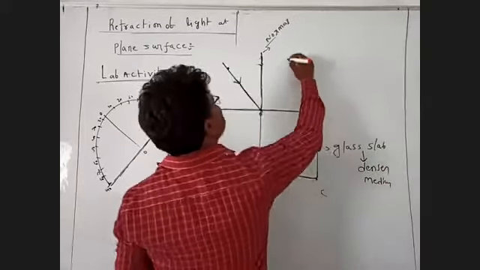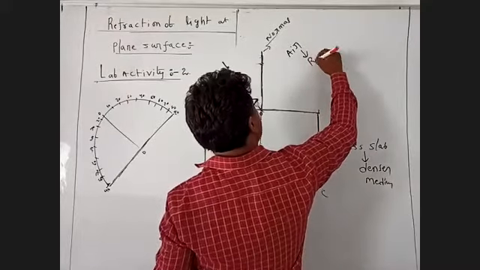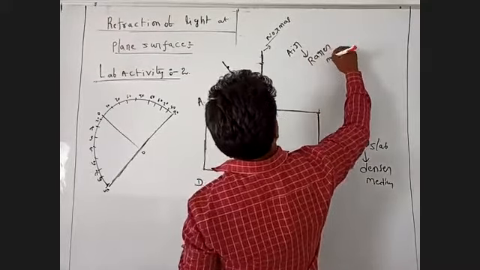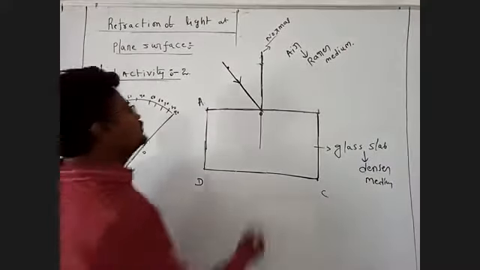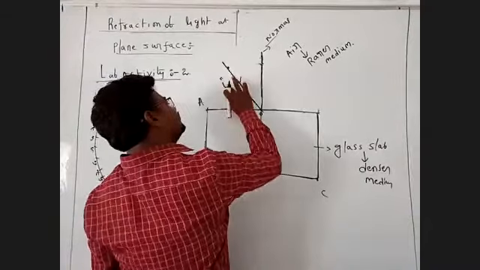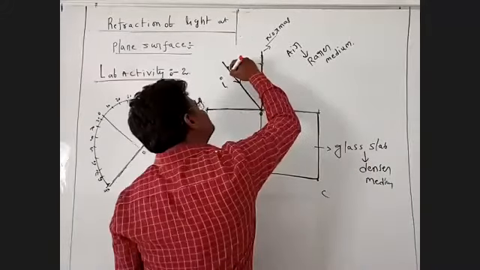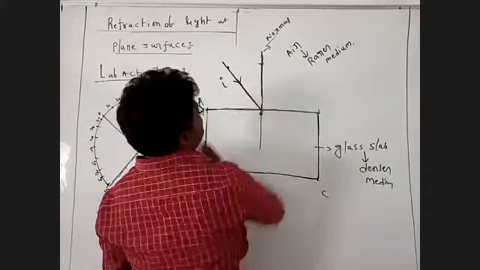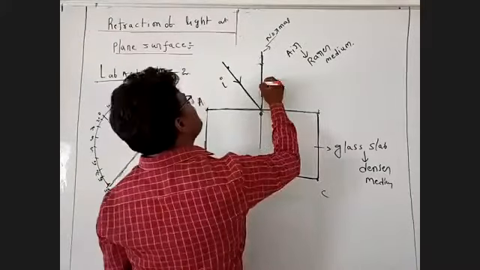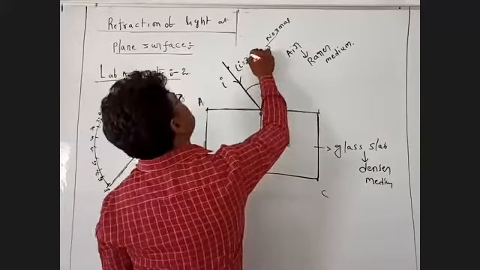Now here, A is the thickness. This is a rarer medium. Now this we call the incident ray. The beam of light is traveling towards another medium, and we call it the incident ray. This is the angle of incidence, angle i is equal to 30 degrees.